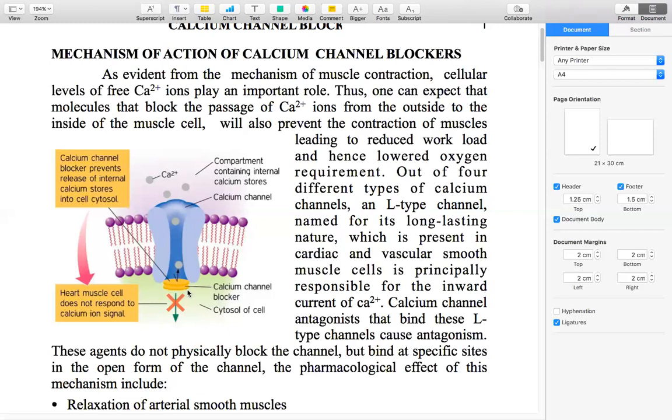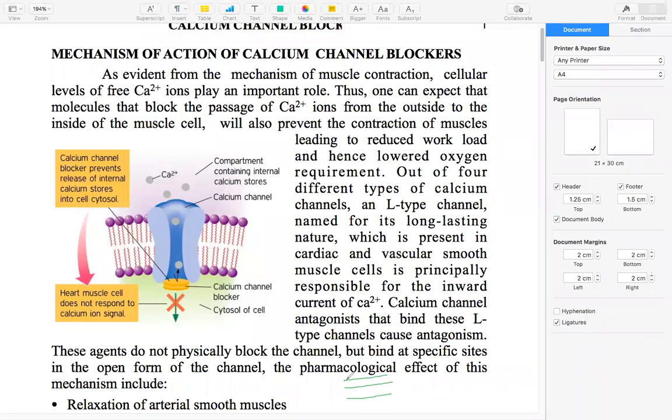What happens is, when the calcium channel is in the open form. Here one thing you should know: this is the calcium channel, right? This calcium channel will be in three forms: the open state, the inactivated state, and the resting state.